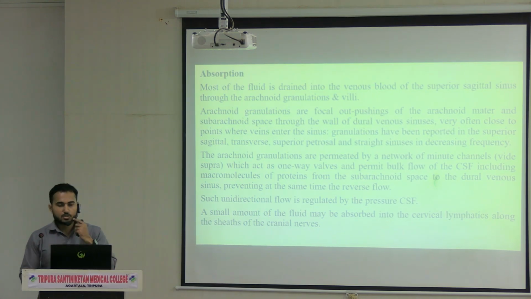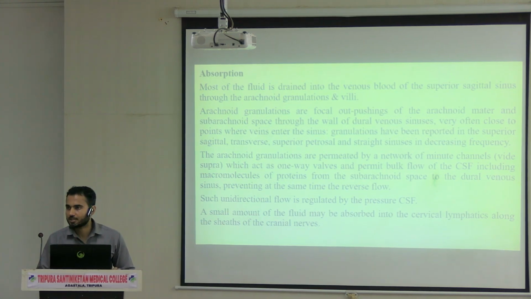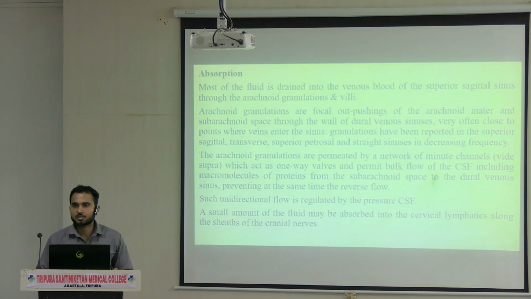Most of the CSF drains into the venous blood, especially into the superior sagittal sinus. If you have studied the dural venous sinuses, I hope you have studied the superior sagittal sinus and inferior sagittal sinus. If not, please study the dural venous sinuses, very important, because at the end of neuroanatomy we will be discussing the blood supply of the brain, where arterial supply and venous drainage are there. The venous drainage is completely based on the dural venous sinuses.